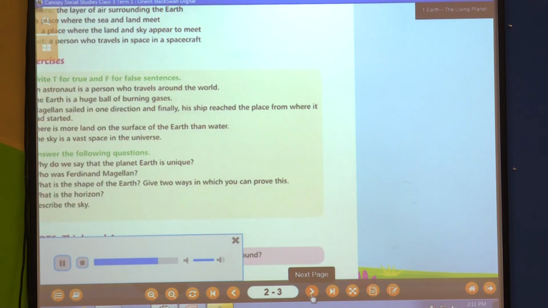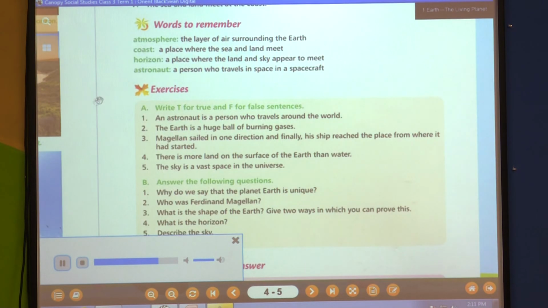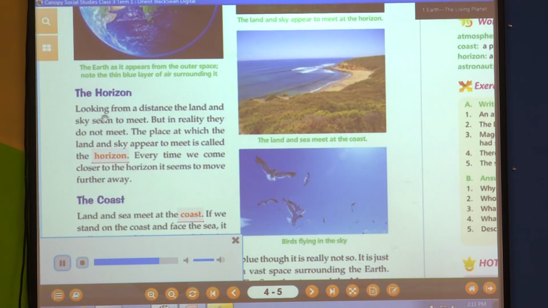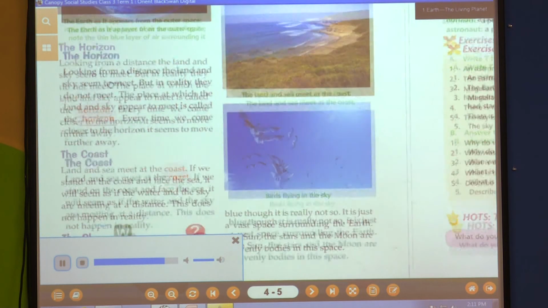The horizon. Looking from a distance, the land and sky seem to meet, but in reality they do not meet. The place at which the land and sky appear to meet is called the horizon. Every time we come closer to the horizon, it seems to move further away.